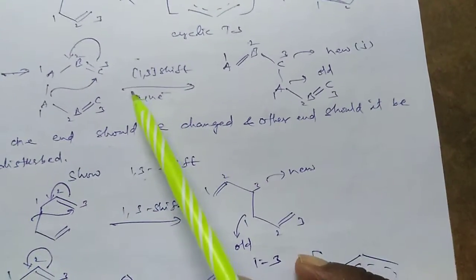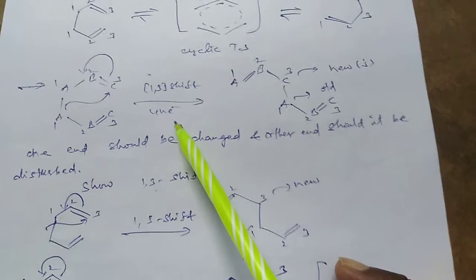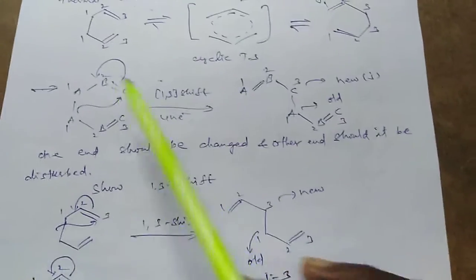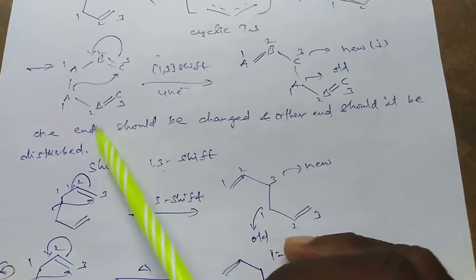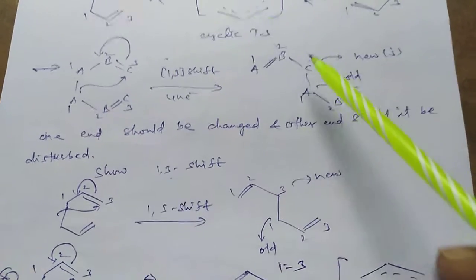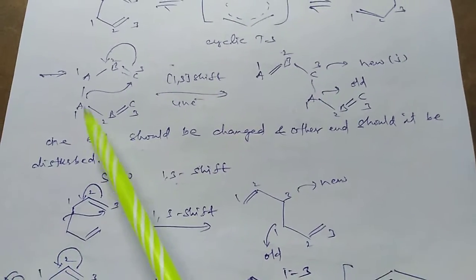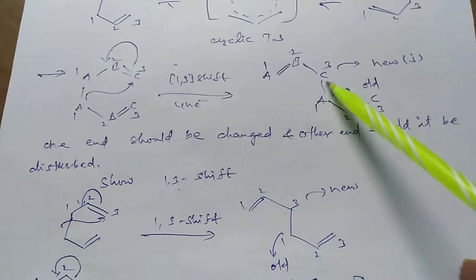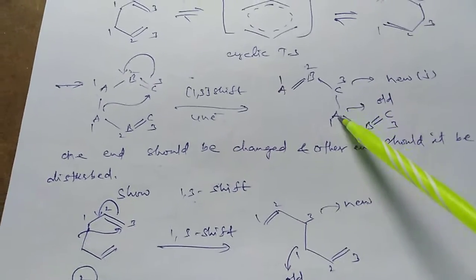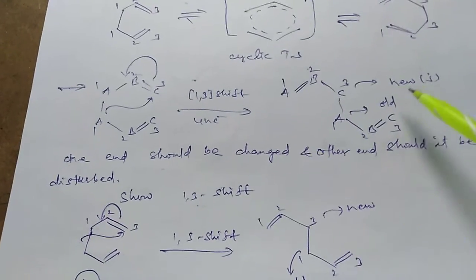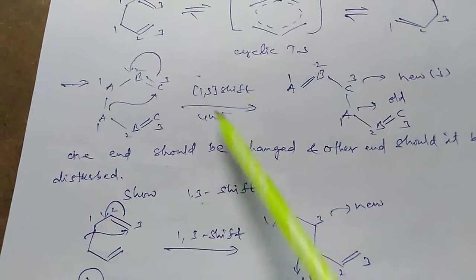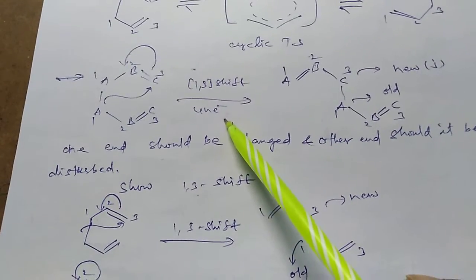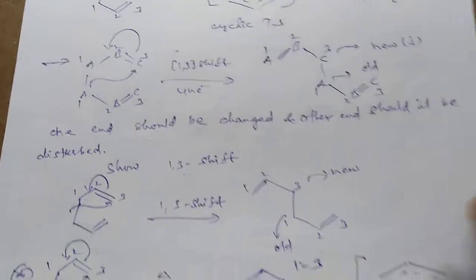Now we are explaining the 1,3 shift for the 4 electron system. AB double bond C and AB double bond C. So here the group is migrating from the first position to the third position. So the sigma bond is formed between the third and first positions. The new position is third. So that's why it is a 1,3 shift. 1 plus 3 is equal to 4. 4 electrons are involved in the reaction.